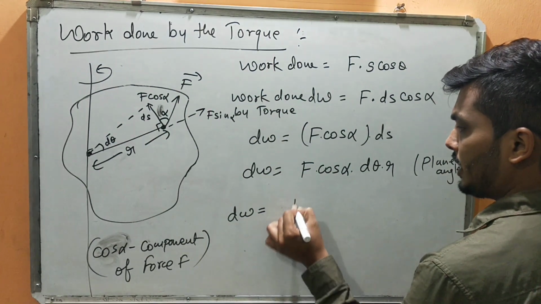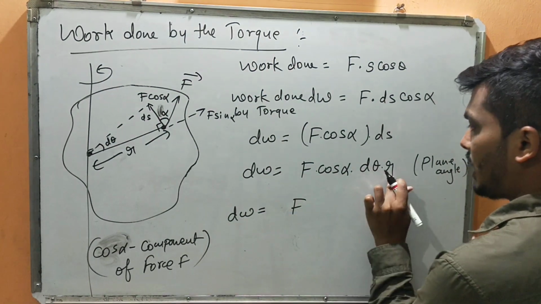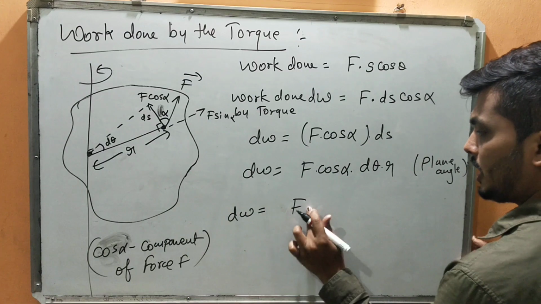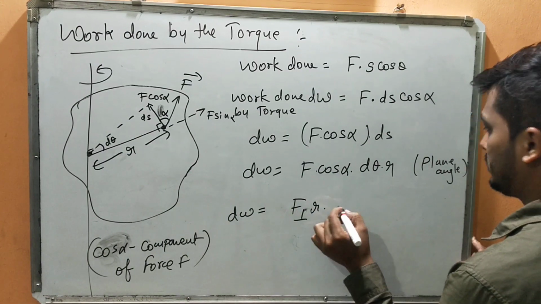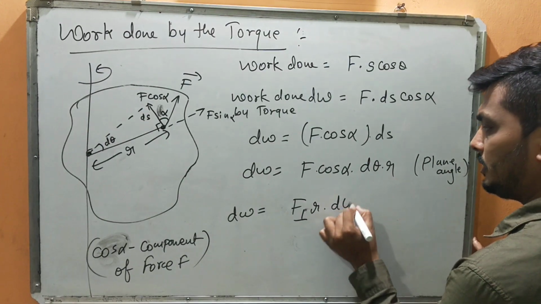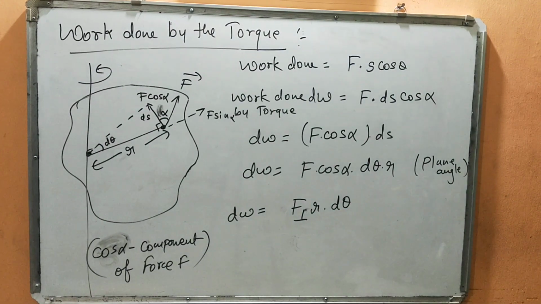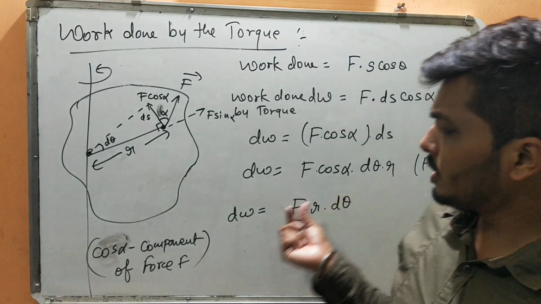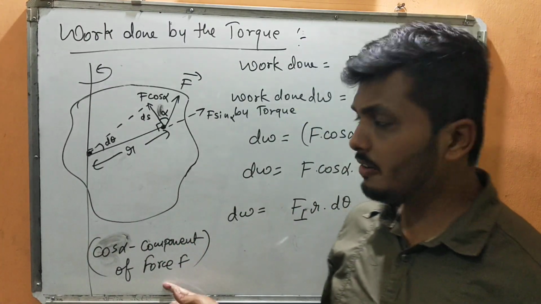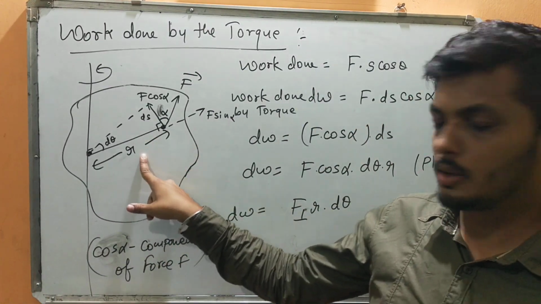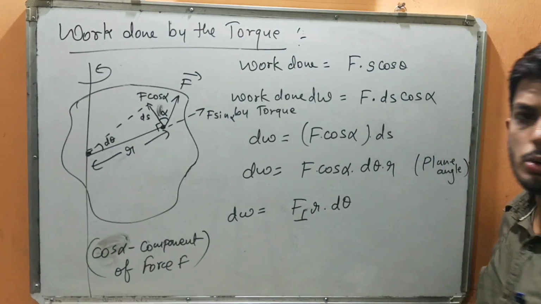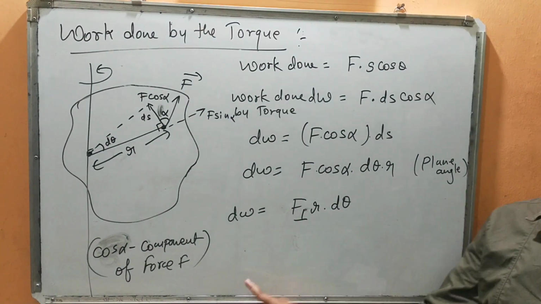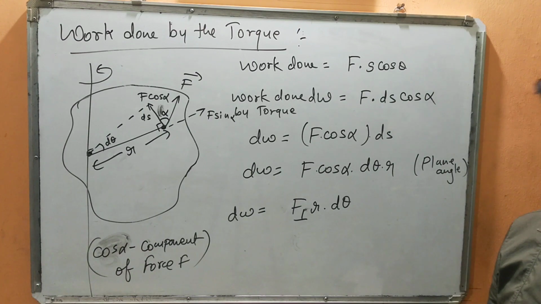Shall I write F perpendicular r d theta? Can I write that? What is this cos alpha? It is the component of force F which is perpendicular to r.